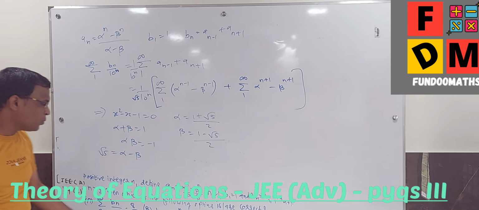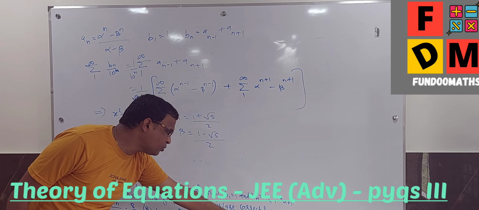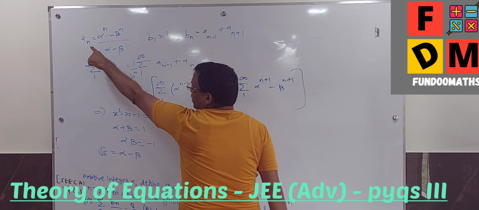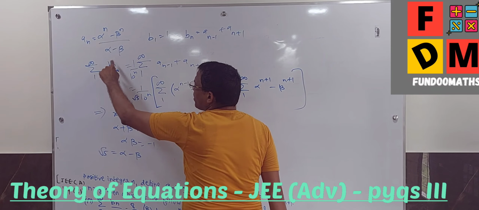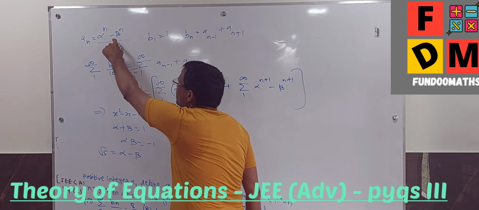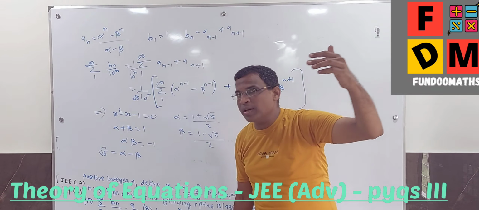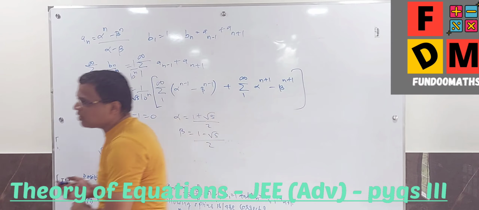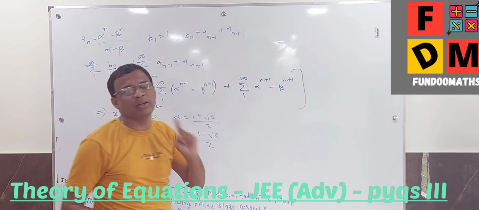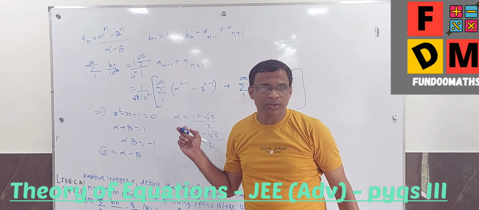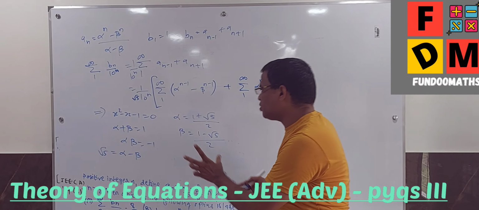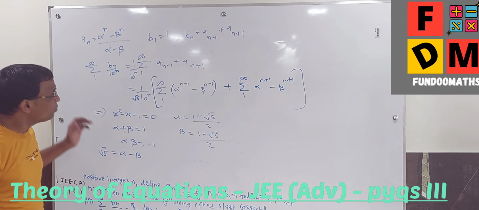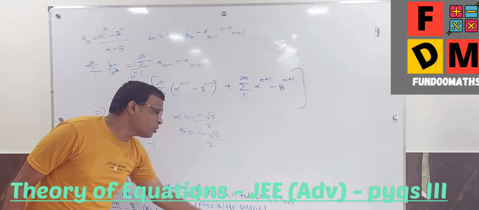Third option is a1 plus a2 plus up to an is equal to a(n+2) minus 1. So when you go for a1 plus a2 like this, a1 is what? Alpha minus beta upon alpha minus beta, that means 1. A2 is what? Alpha square minus beta square upon alpha minus beta. So you can pick up alpha terms together, beta terms together, and solve. Why am I rushing this? Because this is not even a question of theory of equations, it's more of a GP question. Still I told it because I found that the values of alpha and beta and quadratic are involved. That's why I am rushing it a little quicker. So once you get that, you will get your third case and the answer for this.